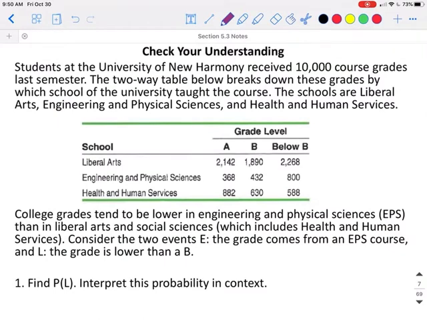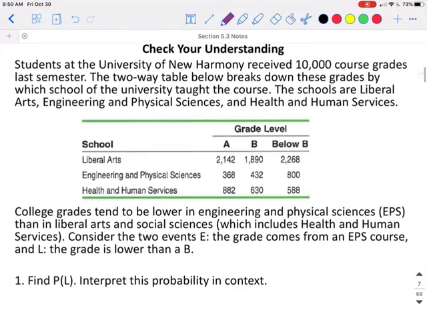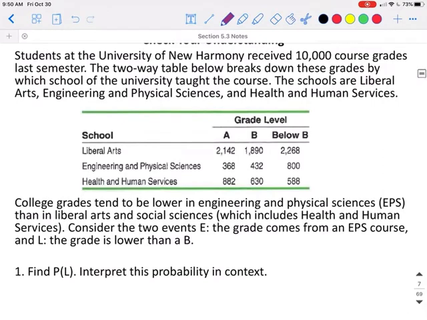Students at the University of New Harmony received 10,000 course grades last semester. The two-way table below breaks down these grades by which school of the university taught the course. The schools are liberal arts, engineering and physical science, and health and human services. College grades tend to be lower for students in engineering and physical sciences than in liberal arts and in social sciences, which include health and human services.